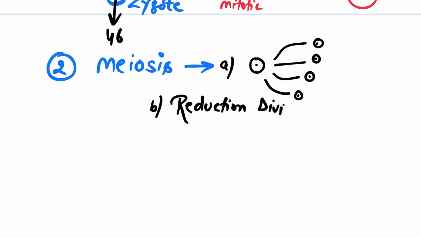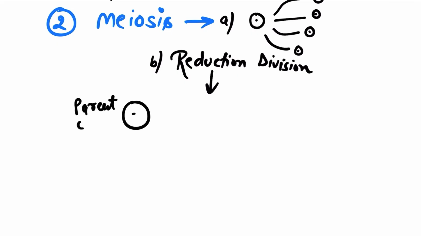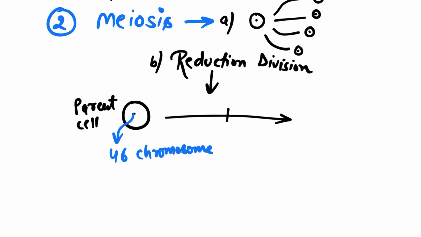Okay. The second point you need to remember about meiotic division is that it's a reduction division. What is the meaning of reduction division? Reduction means something is going to reduce, right? So for example, suppose this is a parent cell. In the parent cell, inside its nucleus, we have 46 chromosomes. I'm talking about the human parent cell. After meiotic division, you already know four daughter cells are going to form.